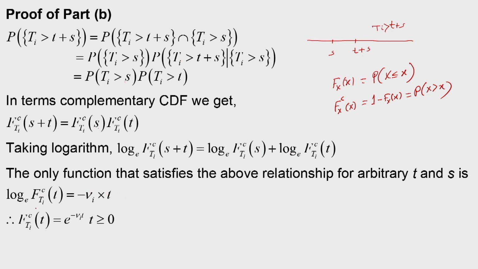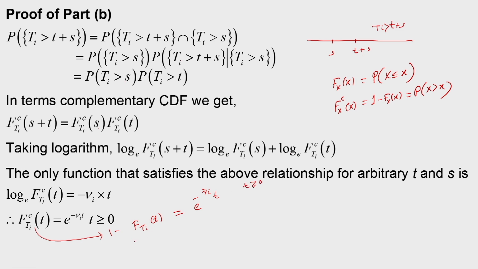So, what we will get is F_Ti^c(T) is equal to e to the power minus nu_i t, and this is equal to 1 minus F_Ti(T). So, 1 minus F_Ti(t) is equal to e to the power minus nu_i t for t greater than or equal to 0.